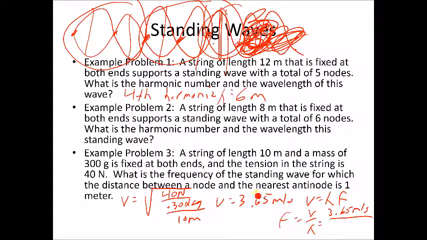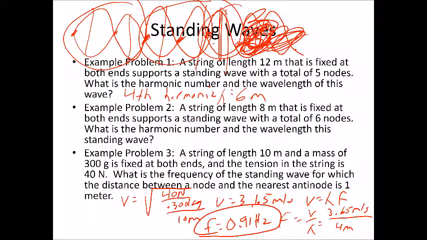Well, the distance between a node and an antinode is 1/4 the wavelength. That distance is 1 meter. So the wavelength, therefore, is 4 times that. So our wavelength is going to be 4 meters. So let's go 3.65 divided by 4. And we're going to end up with a frequency here of 0.91 hertz.